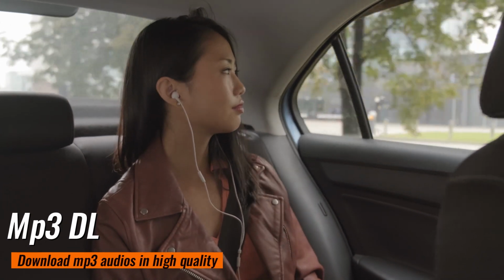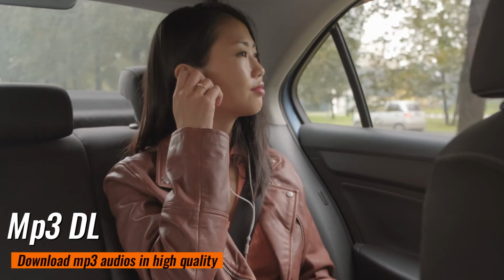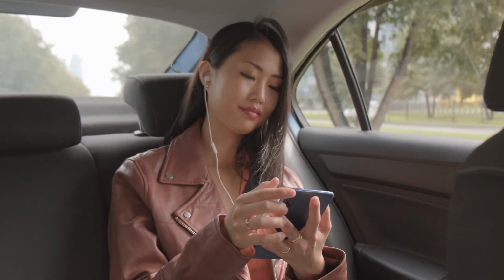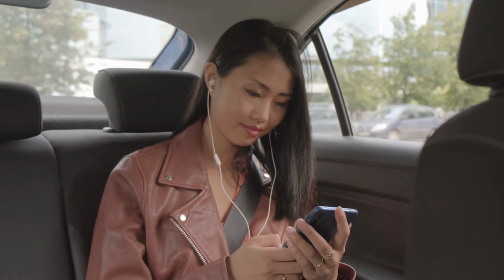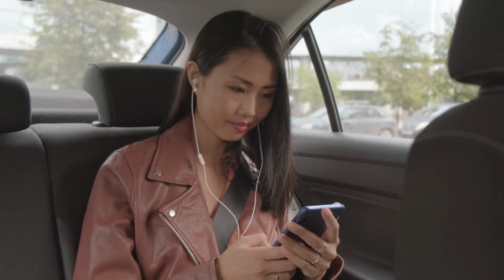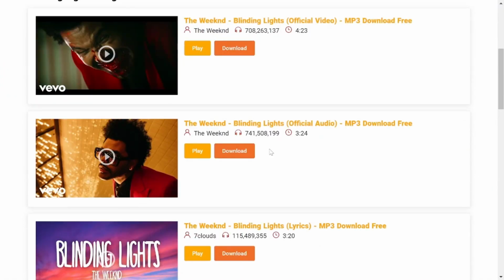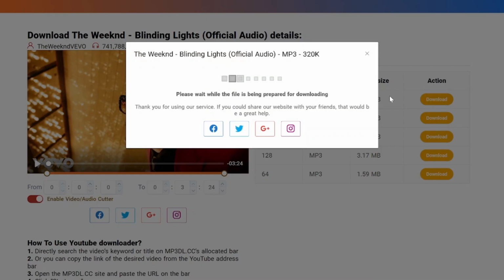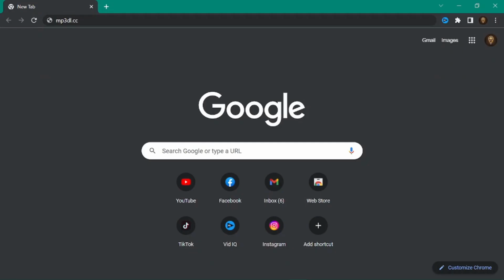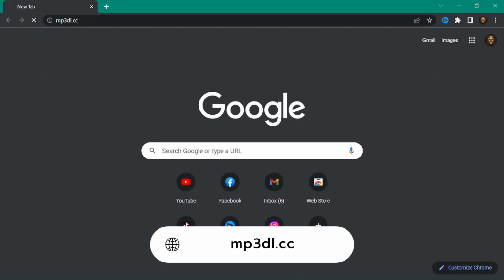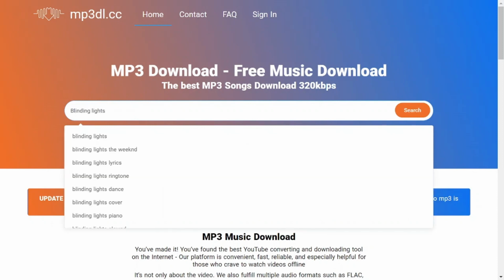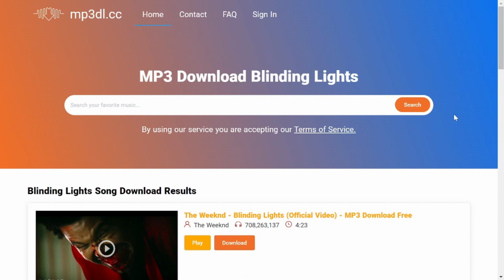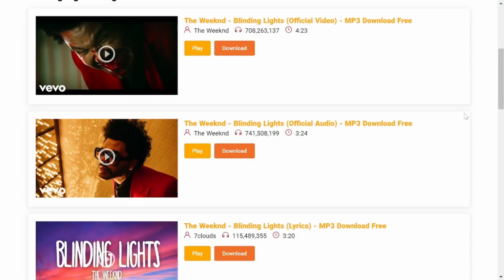Next, we have mp3dl.cc, which allows you to download audio tracks from YouTube videos. If you've ever come across a song or podcast on YouTube that you'd like to listen to on the go, this website makes it super easy to extract just the audio and save it as an MP3 file. Go to the website, mp3dl.cc, and when you get to their homepage, just type in the name of the song that you want to download, and it will show you all of the videos available on YouTube that you can download as the MP3 file.